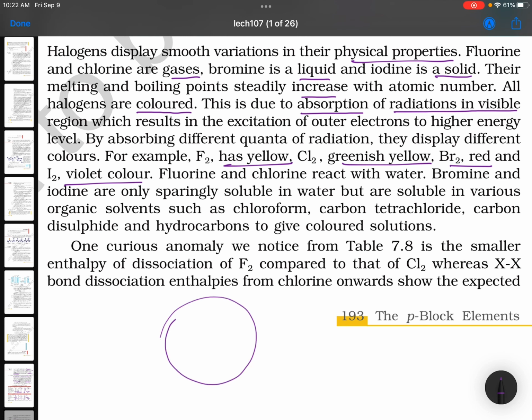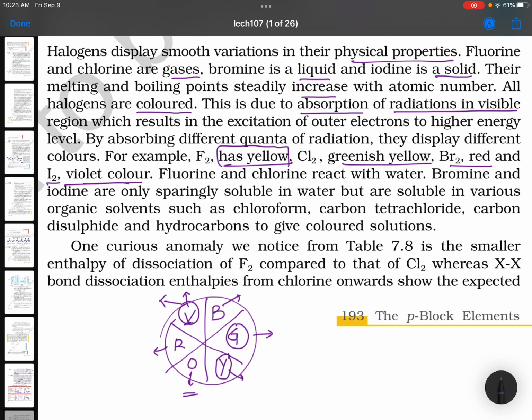See, actually, you can remember it like this. VIBGYOR colors. If it absorbs violet, it appears yellow, exactly opposite. If it absorbs green, it appears red. If it absorbs blue, it appears orange. The appearing color is called the complementary color. Fluorine appears yellow means it absorbs high energy violet radiation. Iodine appears violet means it takes low energy yellow radiation. Okay, now this point you need to remember.